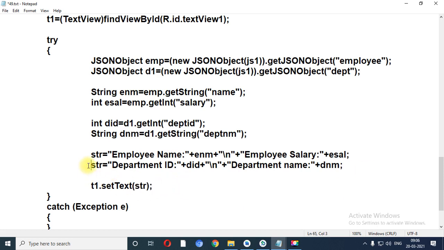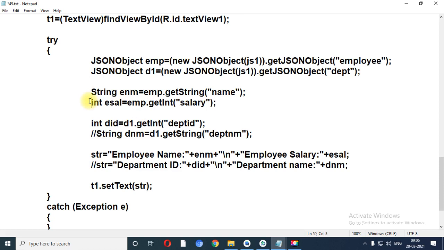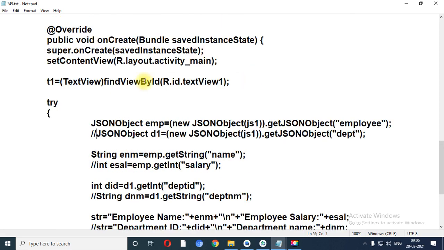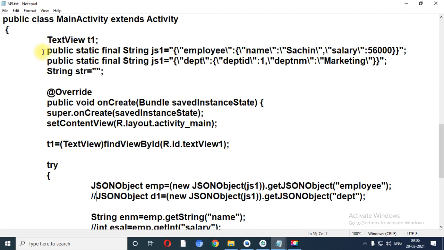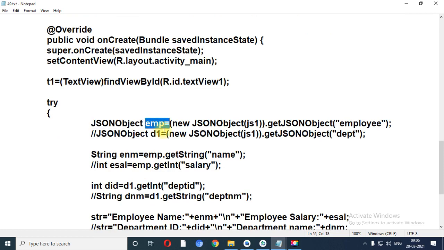I am going to apply the comment line over here. You can execute any code, either department or employee. Now see, instead of department and employee, if you want to create student, then you can also create student: student RNO, name, city. In this way you can use. Then you need to create the object of the JSON class. Over here you need to give the name of your table, say for example student, employee, department, mark. In this way you can write, that is called a JSON object.